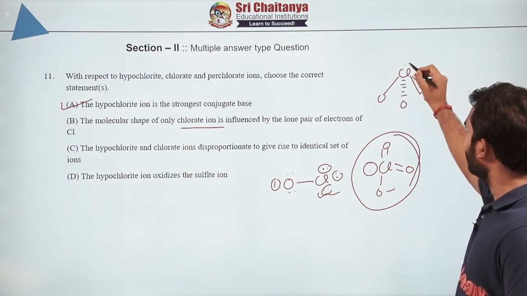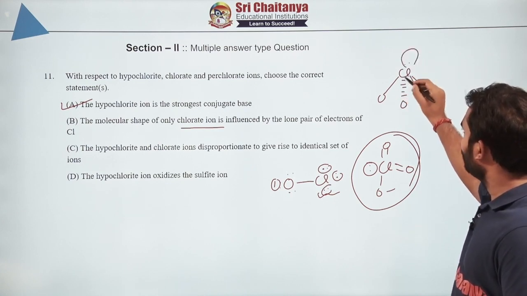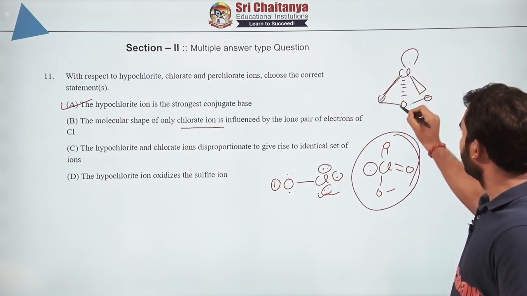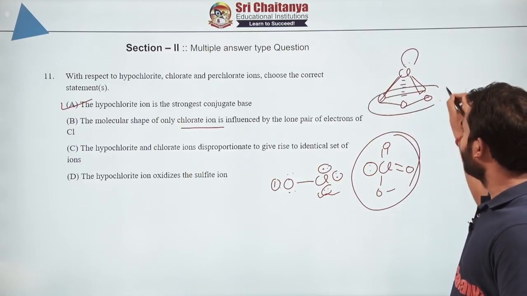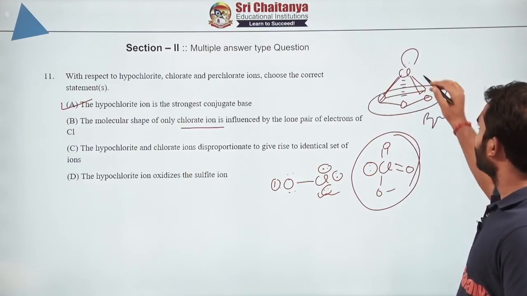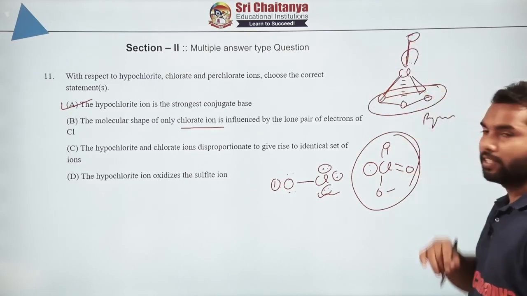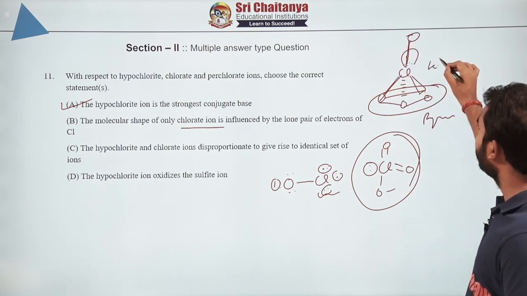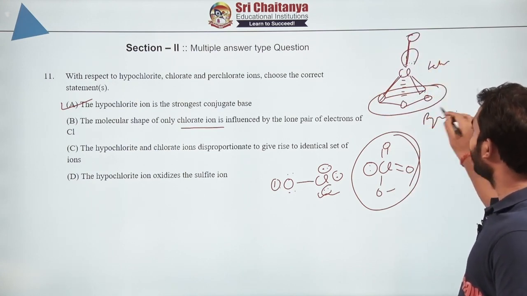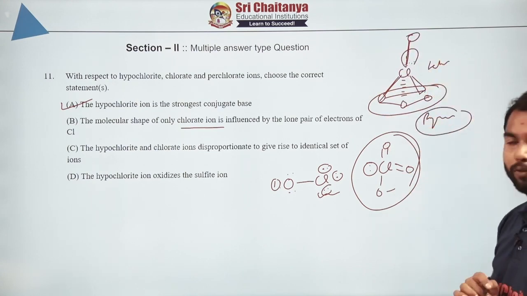I have not shown the bonds in this case. If you look at the atomic arrangement only, this arrangement is pyramidal. If there were no lone pair and some oxygen was there instead, it would be tetrahedral. So this lone pair is making it pyramidal. So yes, it is affecting in the case of the chlorate ion.